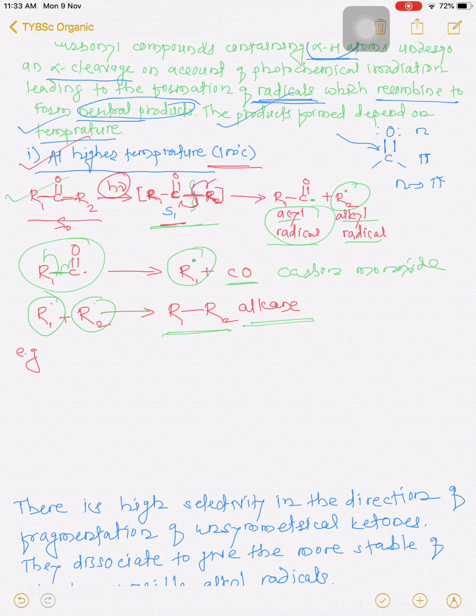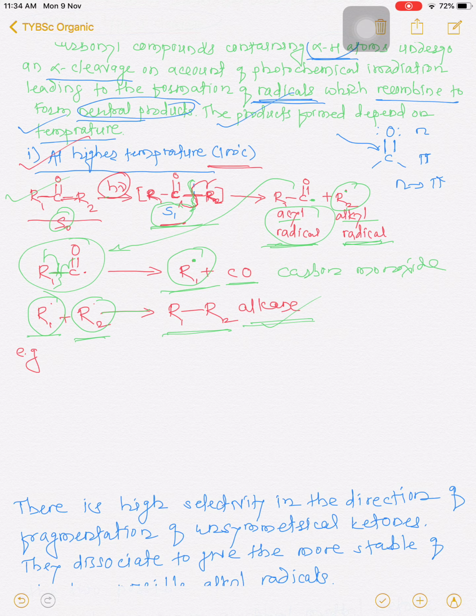So initially, when it is exposed to light, the molecule goes from the ground state to the higher energy state, that is S1. At this state, alpha cleavage takes place, and we are getting an acyl radical and an alkyl radical. In the next step, this acyl radical undergoes cleavage again at the alpha carbon, and we are getting a second alkyl radical. The first alkyl radical from the first step and the second alkyl radical from the second step unite, and there is a formation of the final product, that is an alkane molecule.